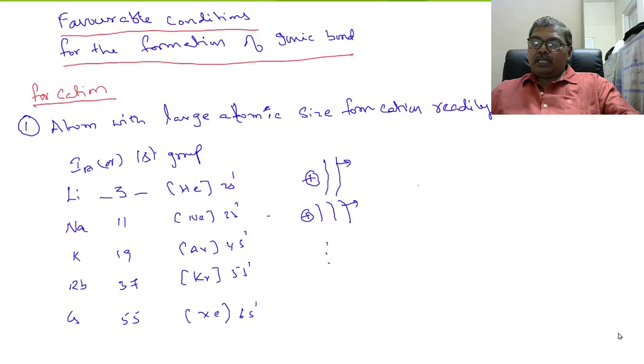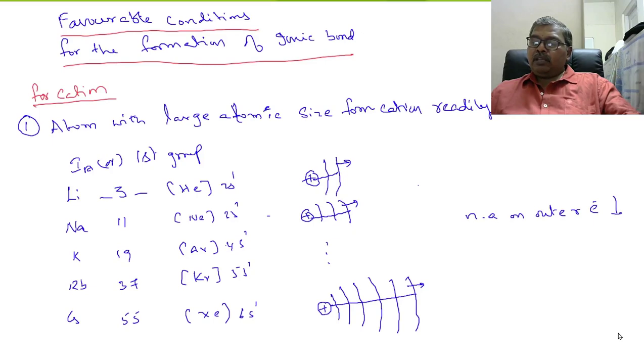So in case of cesium, six shells are present around the nucleus and electron is present in the sixth orbit. So as we move from top to bottom, as the distance between the nucleus and outermost electron increases, then nuclear attraction on outer electron decreases.